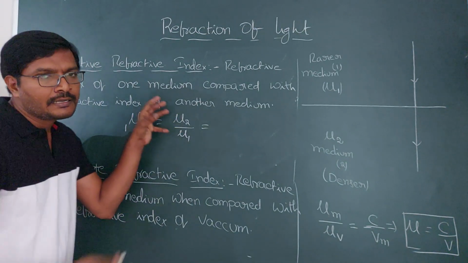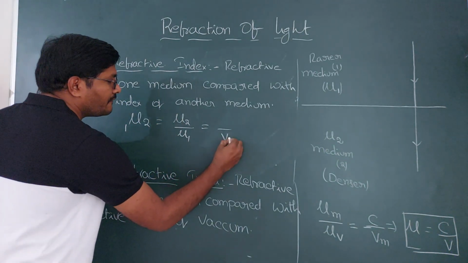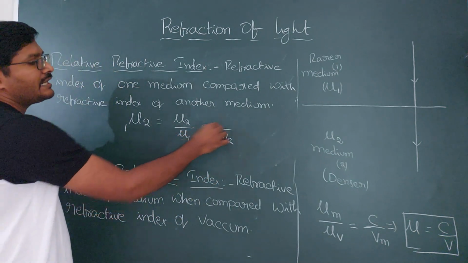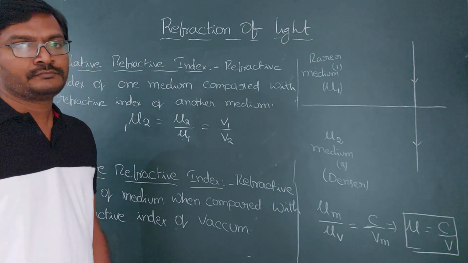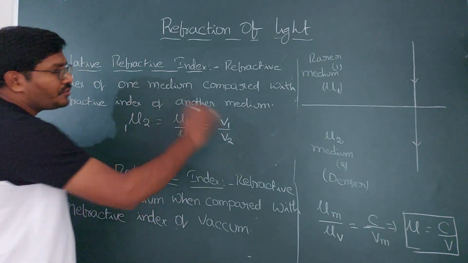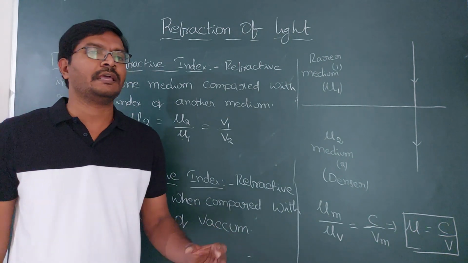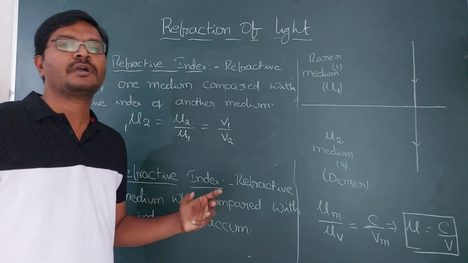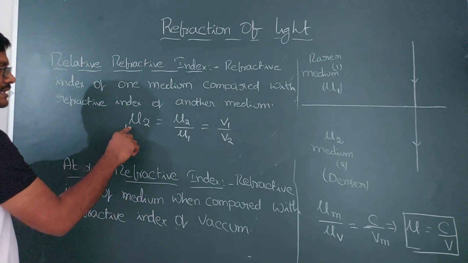Velocity is inversely related to the refractive index. As here is mu 2, you will get v2 here, and mu 1 is in the denominator, so you will get v1 in the numerator. To get this relation, you need to compare the refractive indexes. In order to get the velocity relation, you must compare them. So this is the refractive index of medium 2 with respect to medium 1.